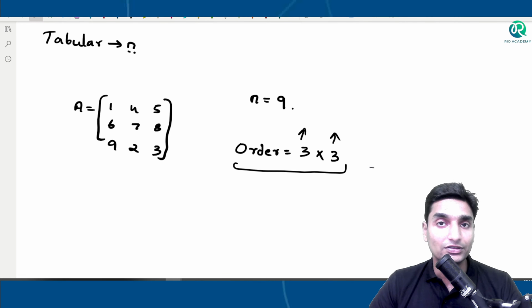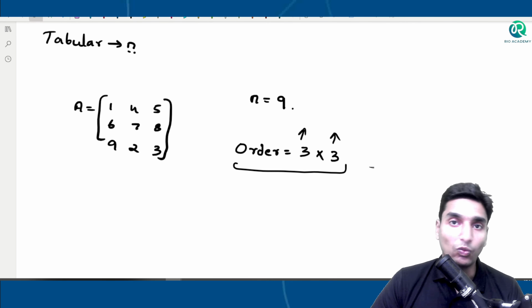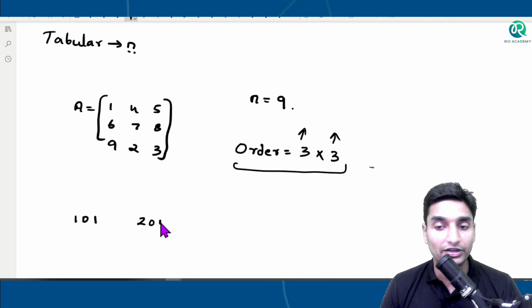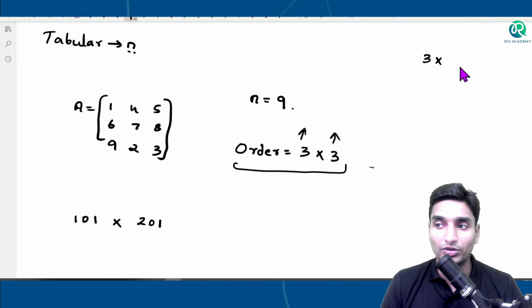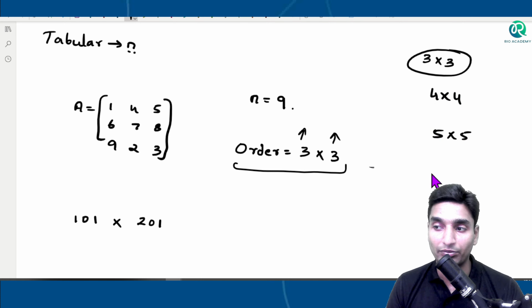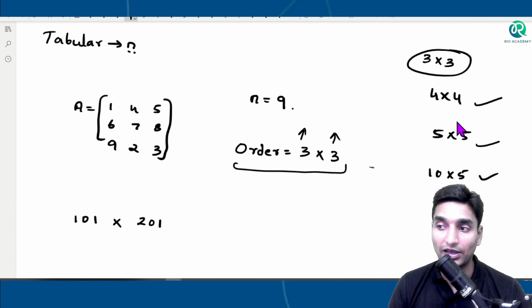We can arrange as many numbers as we want. In case of matrices, we can take 101 rows and 200 columns. Basically, we have seen the order of a matrix to be 2 cross 2, or at most 3 cross 3. Apart from this, we haven't gone in our studies to a 4 cross 4 matrix, or 5 cross 5, or 10 cross 5. These kinds of matrices also exist, but we haven't studied them. At max we only look up to 3 cross 3.